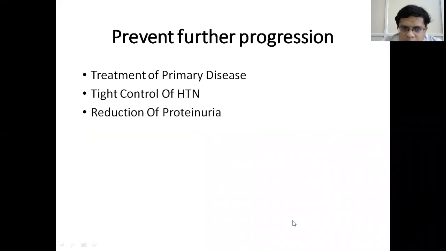So how do you prevent further progression? To prevent further progression, we have to treat the primary disease. Suppose diabetes is the cause of kidney disease, then we have to maintain adequate glycemic control and treat the diabetes. So treating diabetes will help prevent the progression of the disease. Then we have to have tight control of hypertension. So hypertension must be controlled with various drugs in order to prevent the progression. Then we have to give drugs to reduce the proteinuria.